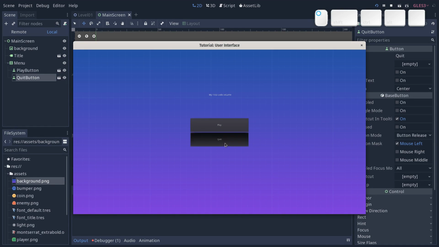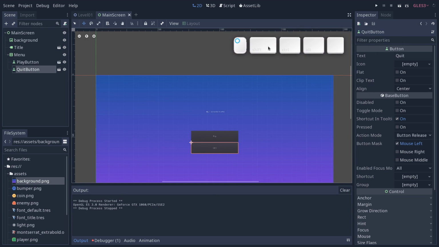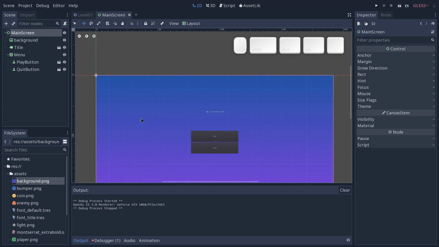And you can see that you can already interact with the buttons and you will see your text and all. But for now, nothing's happening because, of course, we haven't coded anything. Anyway, in the next part, we're going to add the font to make our text readable.